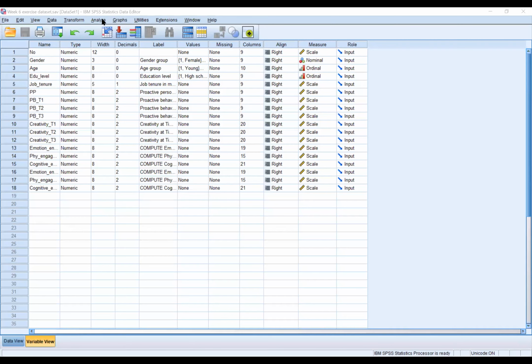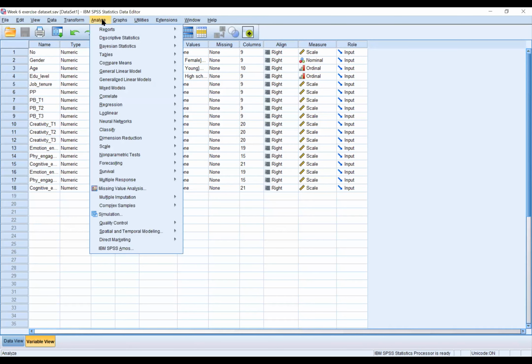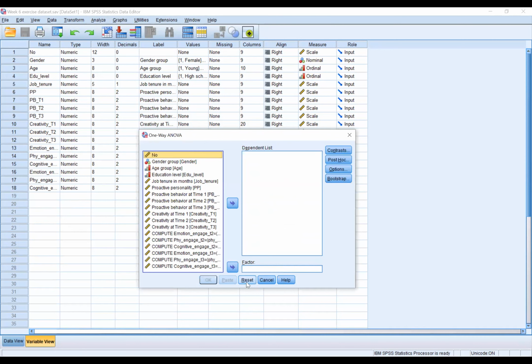For the data analysis, first we click on Analyze, Compare Means, and choose One-Way ANOVA. Here we use age as the independent variable. We put age in the factor and the dependent variable, cognitive engagement, under the dependent list.